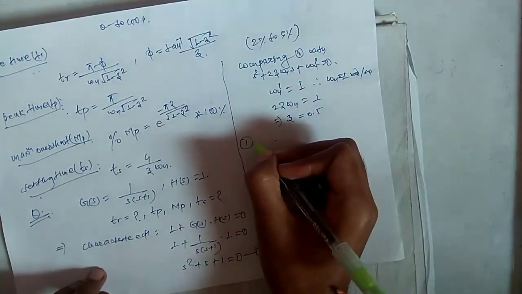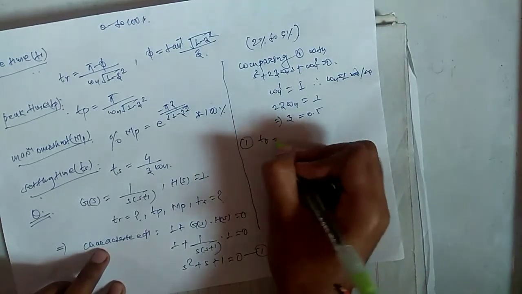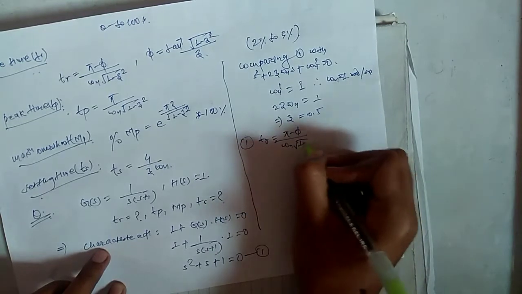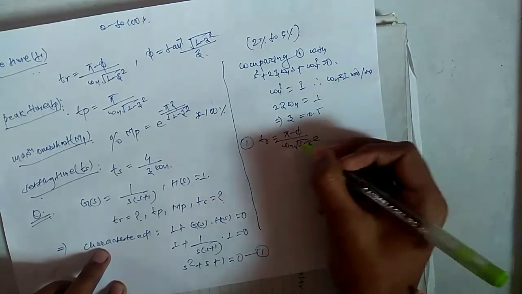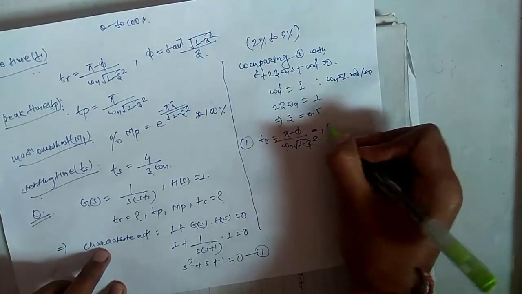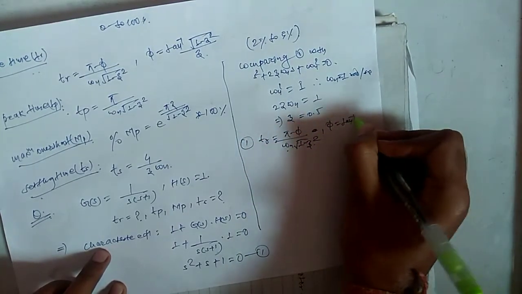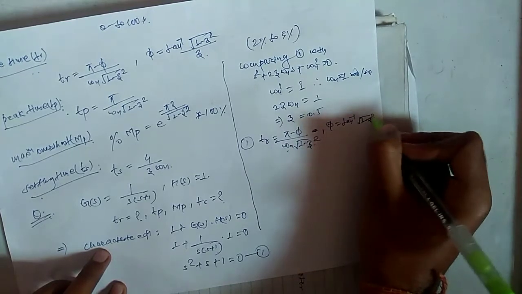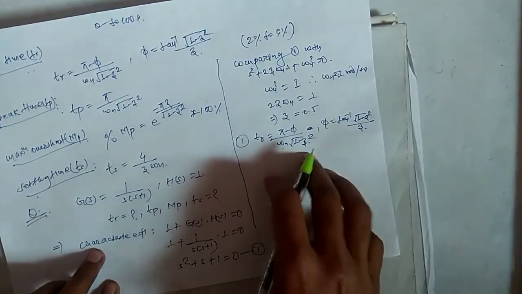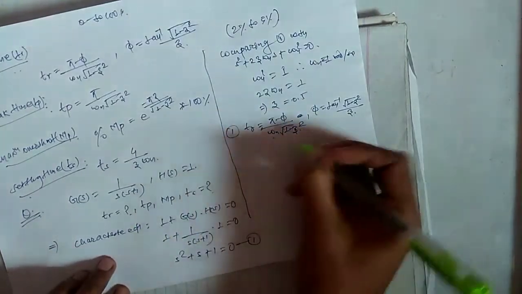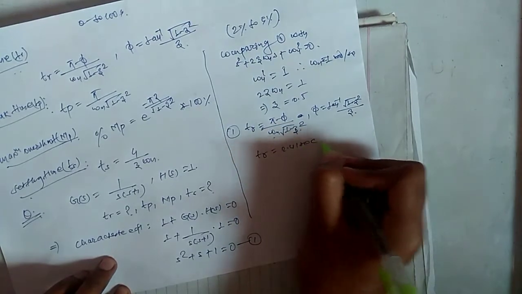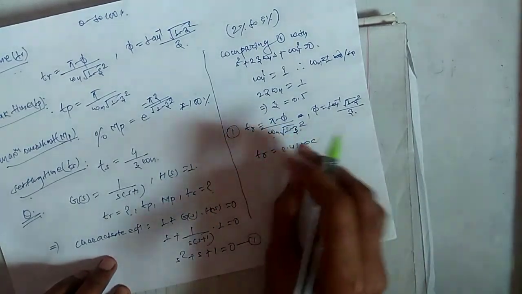First we have to calculate the rise time. We have the formula TR equals (pi minus phi) upon omega n root under 1 minus zeta square. We know omega n and zeta, and here we have to calculate phi. So phi equals tan inverse of root under 1 minus zeta square upon zeta. While calculating this, be sure your calculator is in radian mode. After substituting all the values, we get TR equals 2.41 seconds.